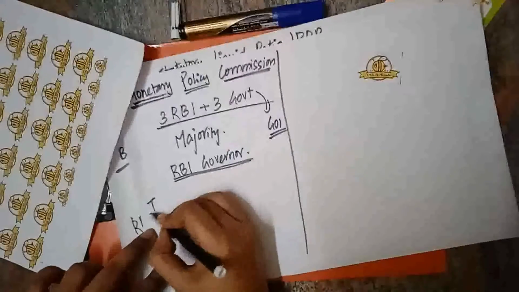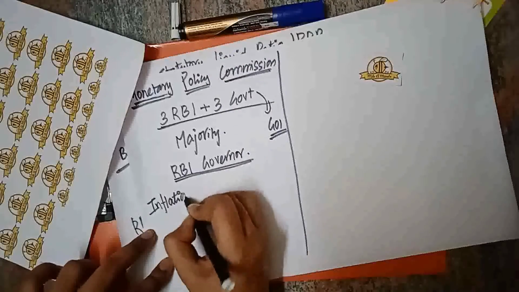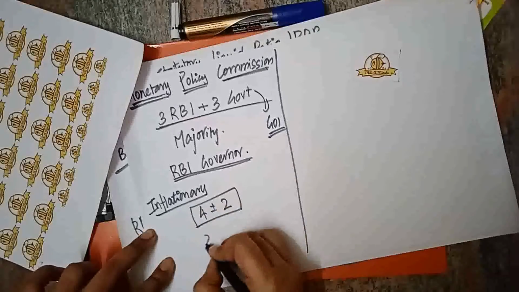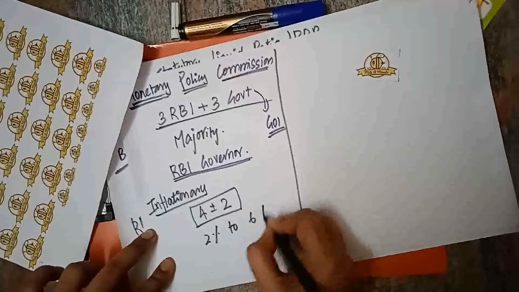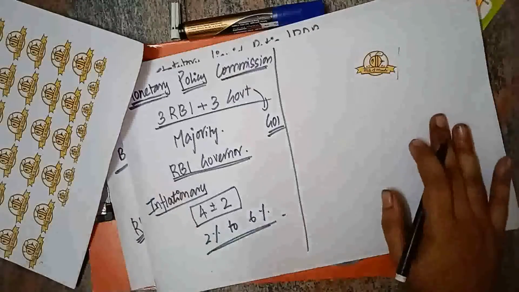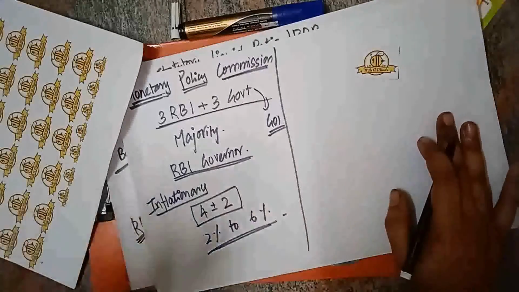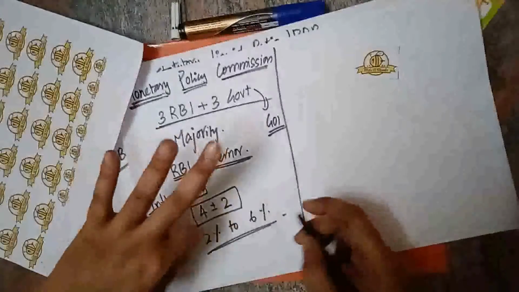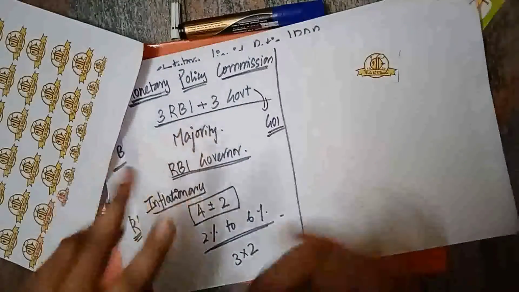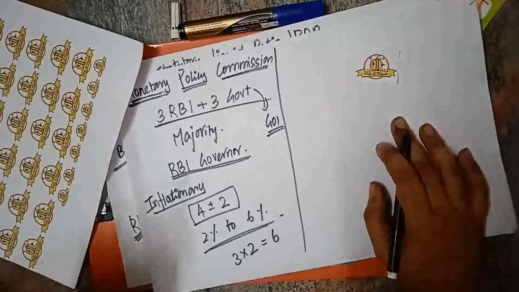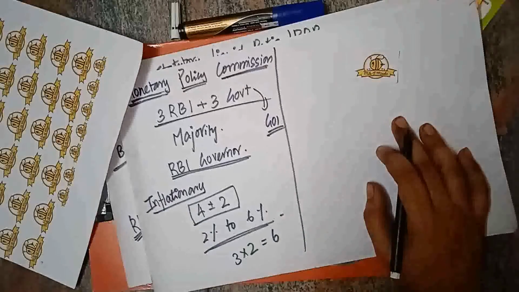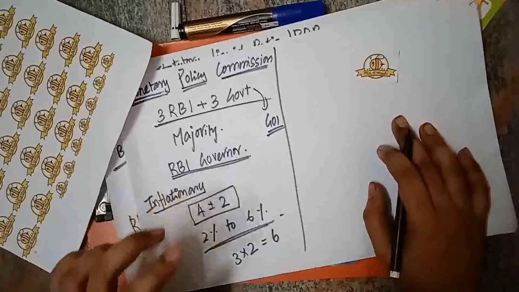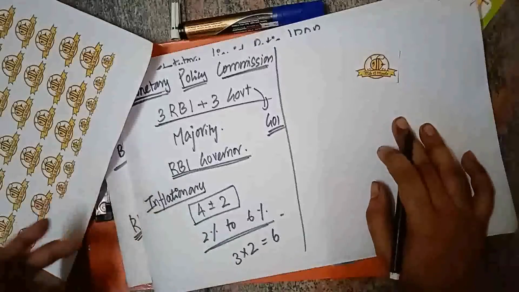Then the inflationary target. The inflationary target is 4 plus or minus 2. So inflation can come down to 2% or it can go up to 6%. This is the standard inflationary target which is set. If the RBI fails to achieve this target for 6 months, then the RBI needs to explain to the Government of India, in a written document, how it failed and why it failed.